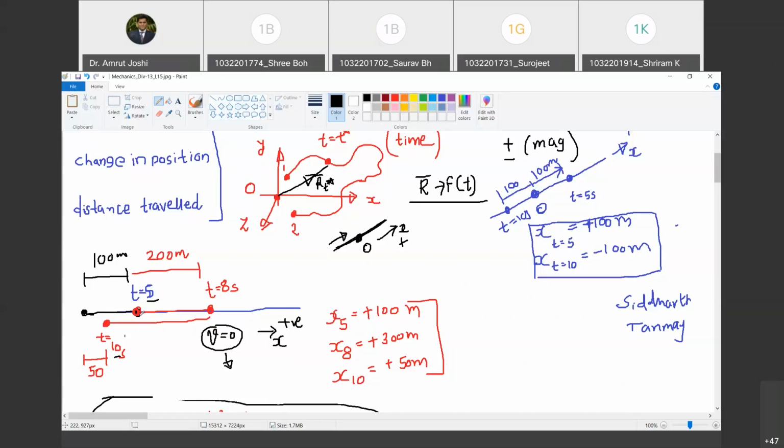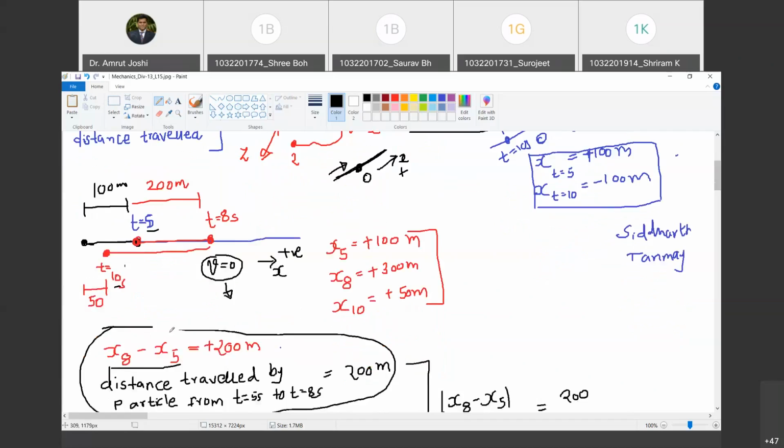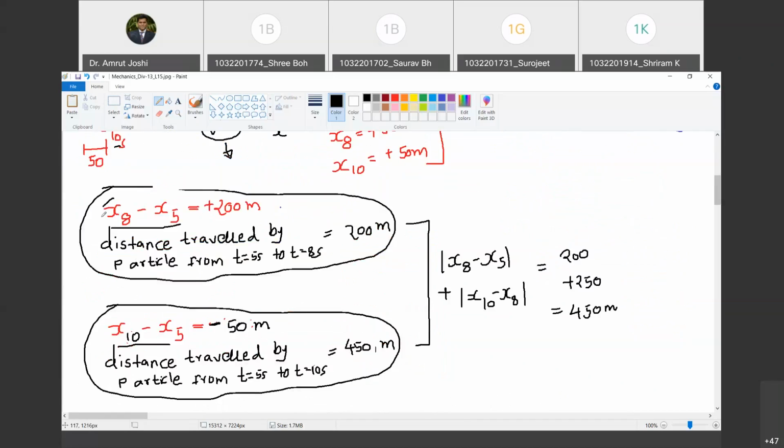Similarly, from t equal to 8 seconds to t equal to 10 seconds, the direction of motion has not changed. Do you agree with me? Yes, sir. So we have to identify all the points of zero velocity and break the duration into that many time intervals. And then, as I said, if there is no change of direction of motion, change in position corresponds to the distance traveled. Are you with me?